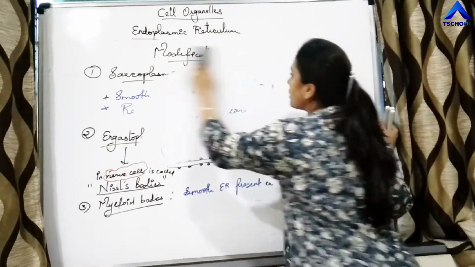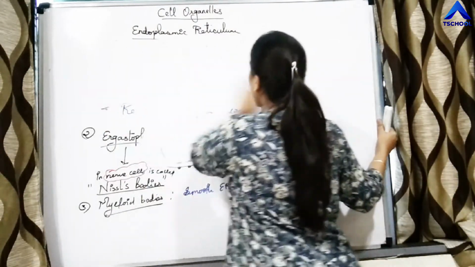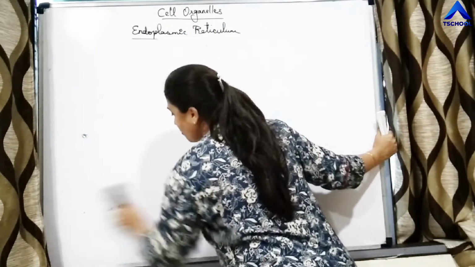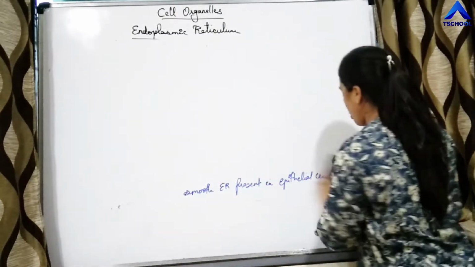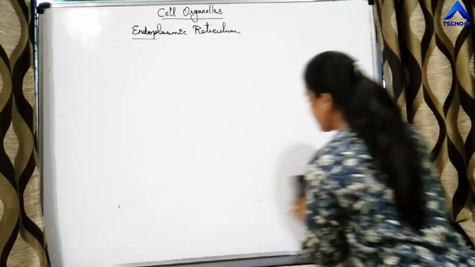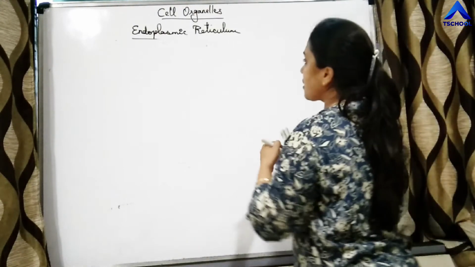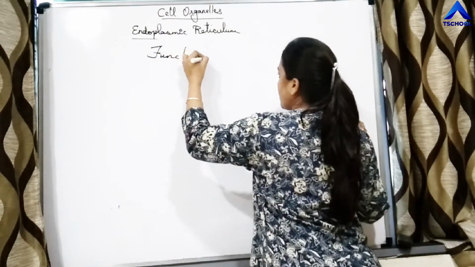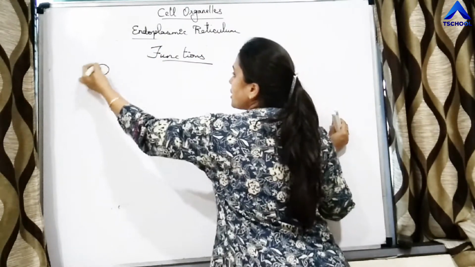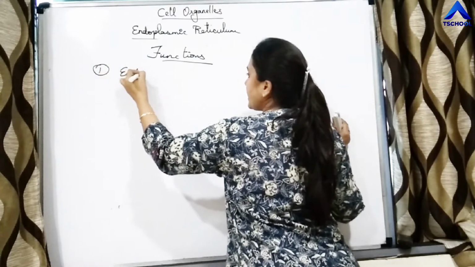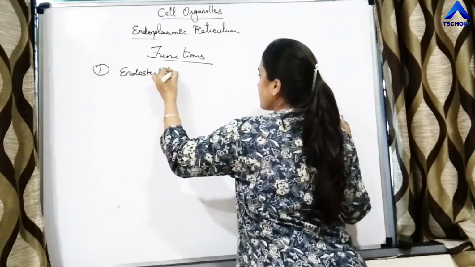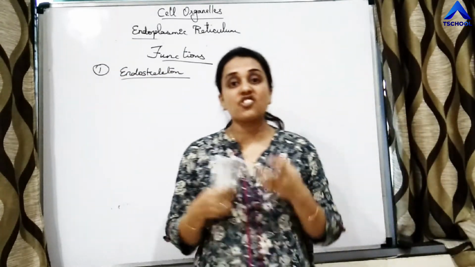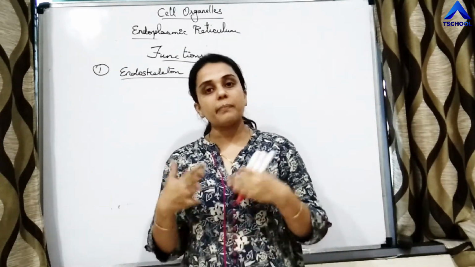Finally, you have to learn about the overall functions of endoplasmic reticulum. Which are the functions of endoplasmic reticulum? The first function is providing endoskeleton. Right? What is skeleton? Skeleton is something which gives strength and support. For example, bones.